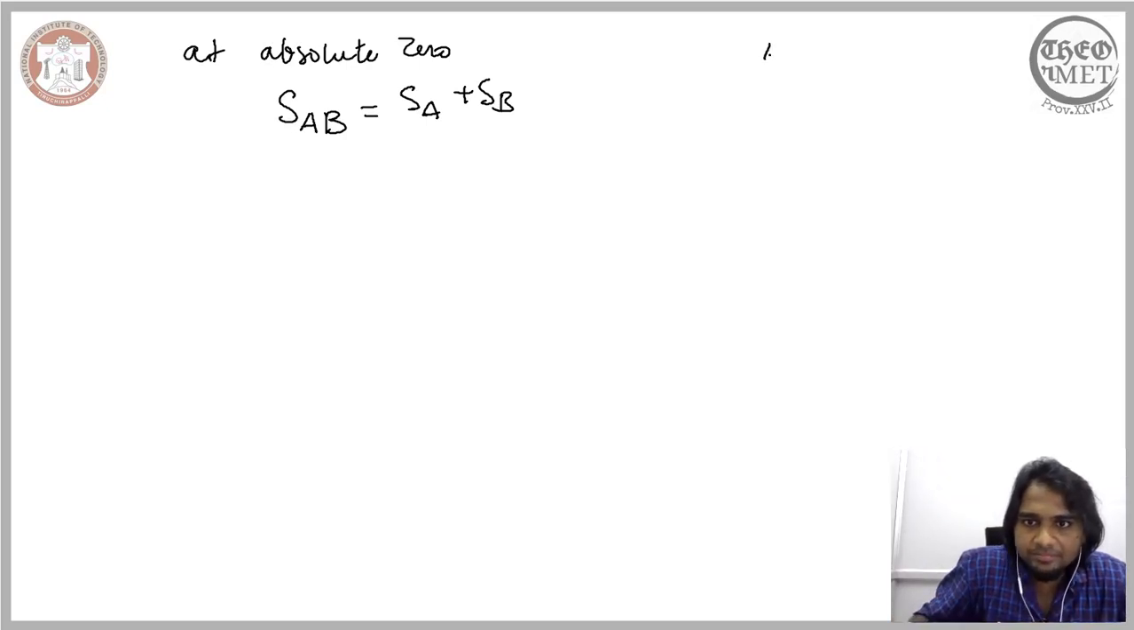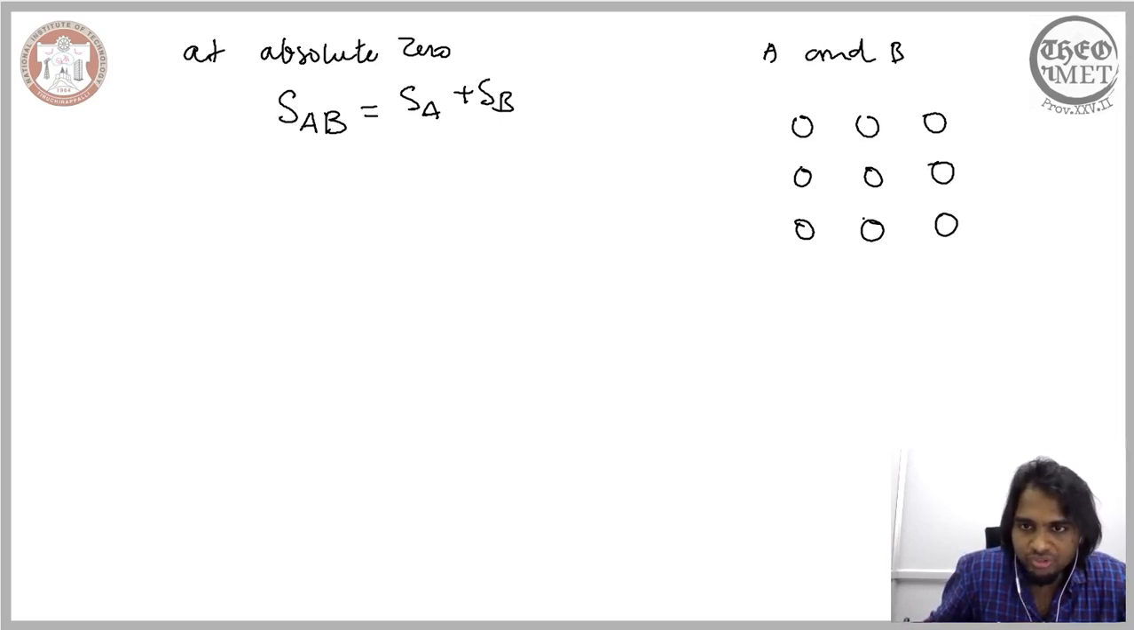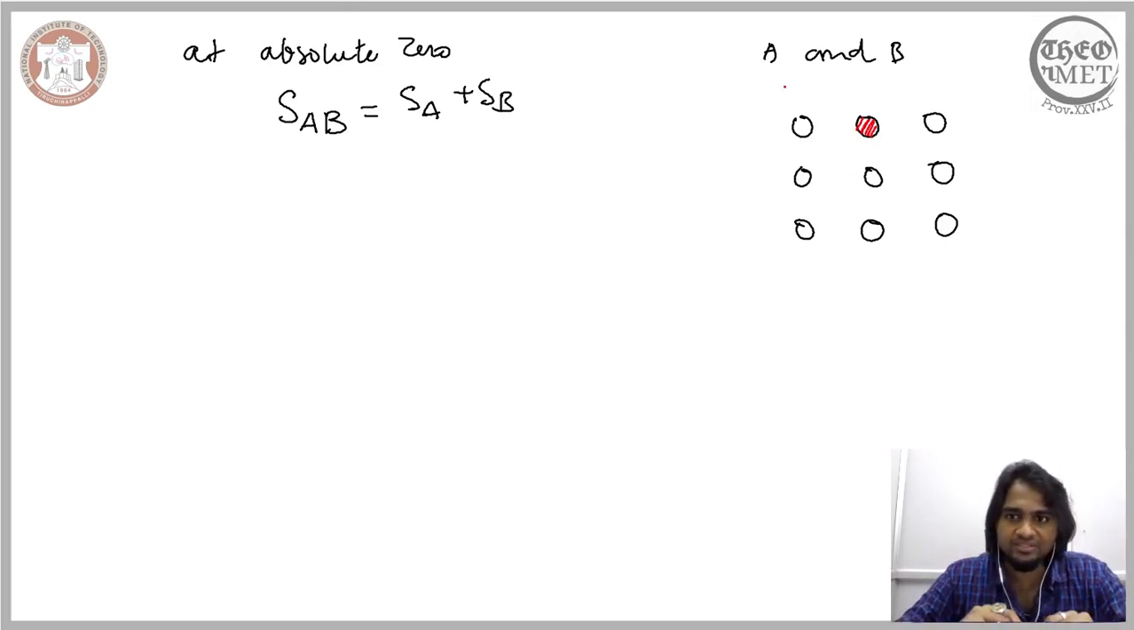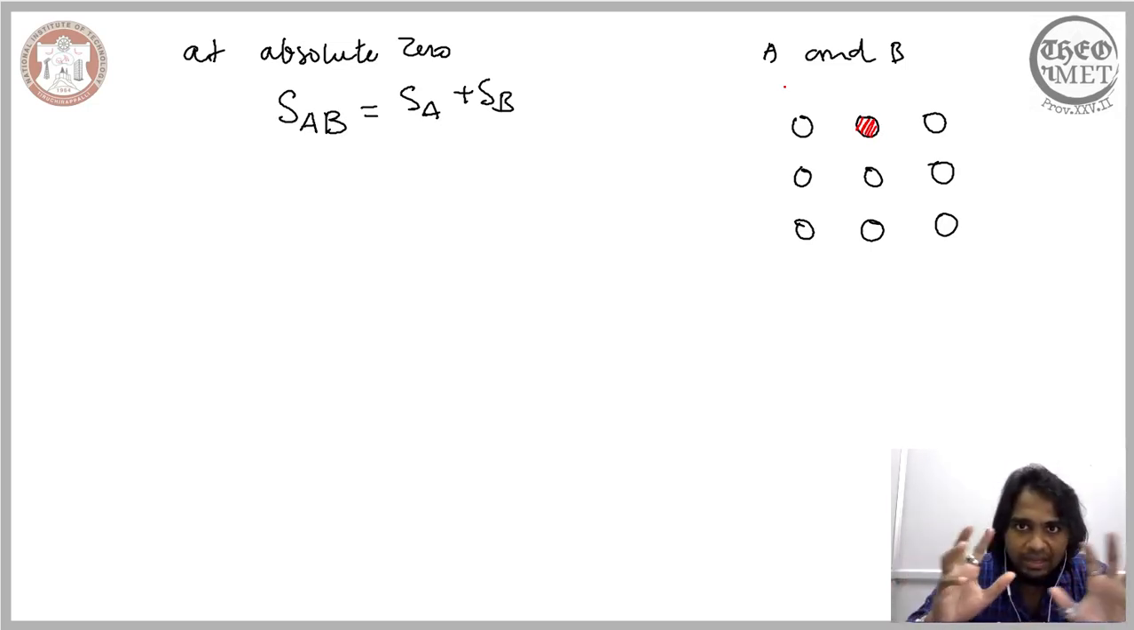In both these metals A and B, if you consider the arrangement of the atoms, they occupy specific positions. When the atoms occupy specific positions, entropy is possible, the degree of disorderliness is possible, only when one of these positions is vacant. Let me repeat. For a crystalline system wherein the atoms occupy specific positions, disorderliness is possible only when you have a vacancy.